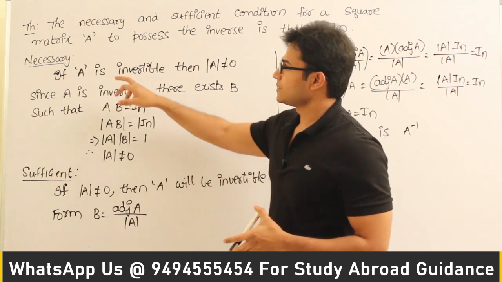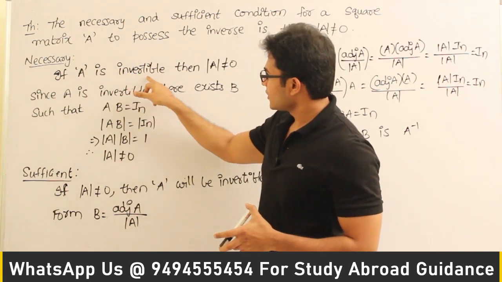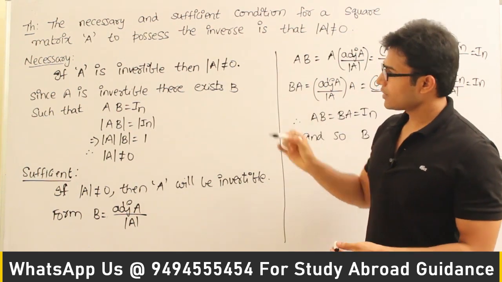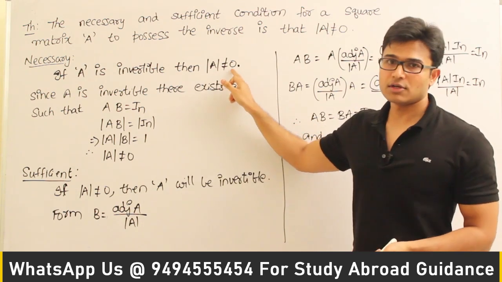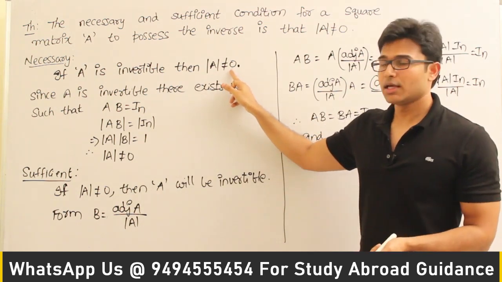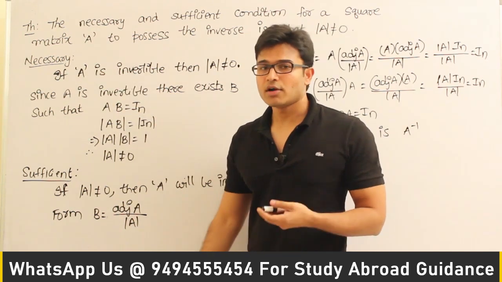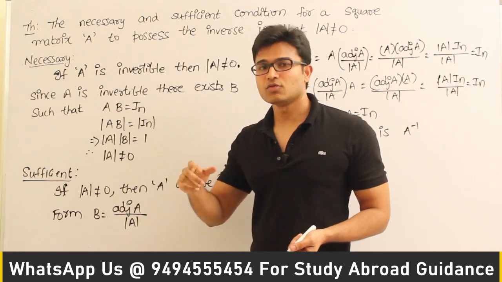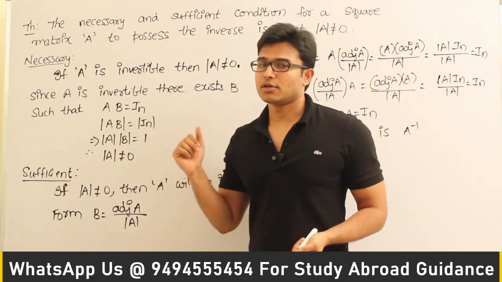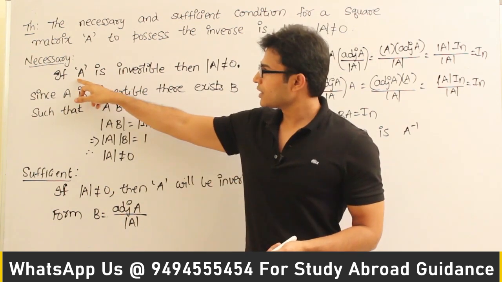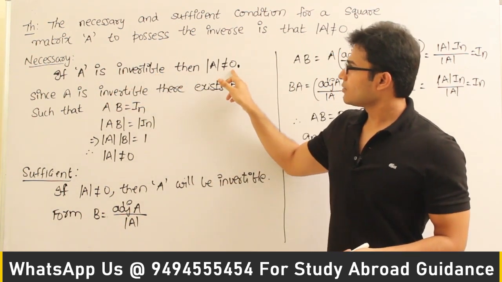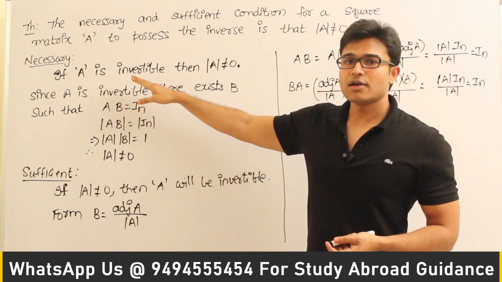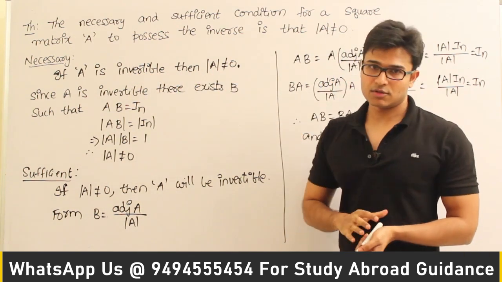Let's test the condition of necessity. Necessity means if A is invertible, then det A is not equal to 0. This statement, if we can verify it, then we can say that det A not equal to 0 is a necessity. Are you getting this? I am just testing the necessary condition. What does the necessary condition say? It says that it is necessary for a matrix to be invertible, it should have det A not equal to 0. So my assumption is that if A is invertible, then det A is not equal to 0. If I can check this, then I can say that it is necessary that if a matrix is invertible, then det A is not equal to 0.